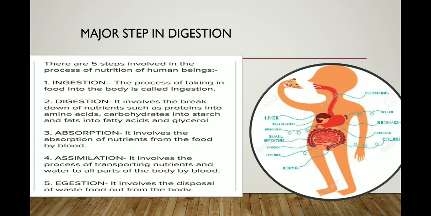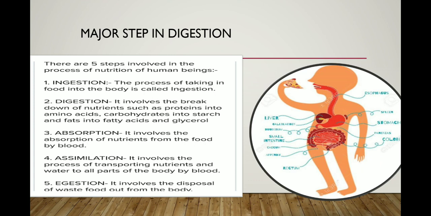The next step is assimilation. It involves the process of transporting nutrients and water to all parts of the body through the blood. You can say assimilation is the transportation and transformation of food from one part to several parts and cells of the body. This process is basically done in the small intestine and large intestine.